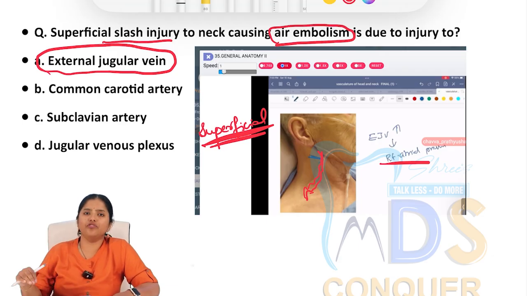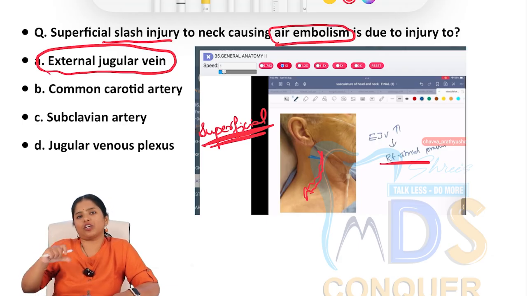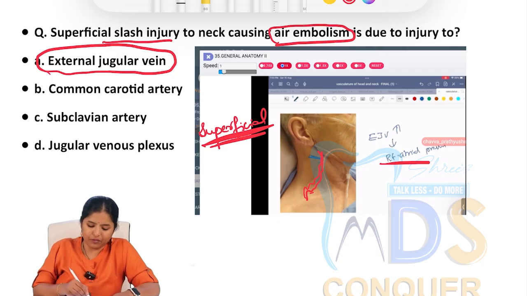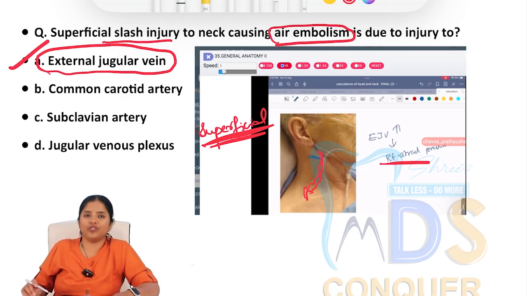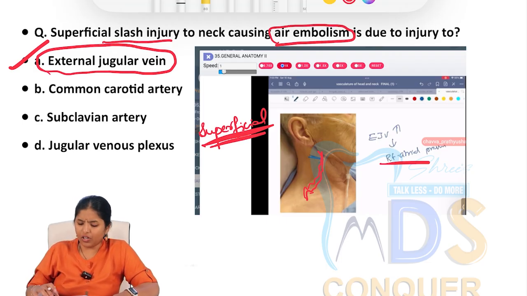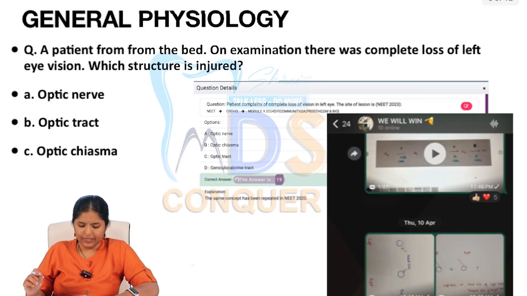So if there is any injury, the first structure affected would be the external jugular vein, and so air embolism is pretty common in that structure. So the answer for this is external jugular vein. Very simple, very straightforward. Even if you do not know, by using simple logic I think all of you can come to the diagnosis.